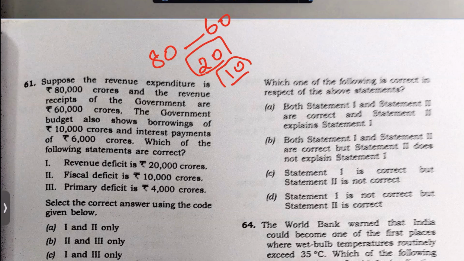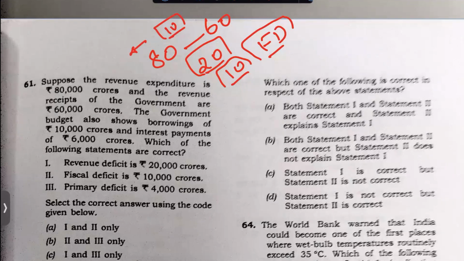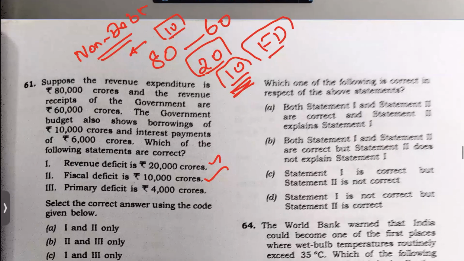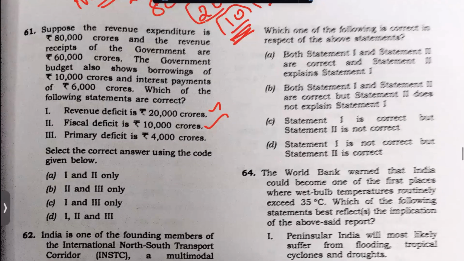Now you see the fiscal deficit. What is the fiscal deficit? If you see in this component, there can be 10K non-debt creating capital receipts. This 10K is actually debt creating capital, which is borrowing. So fiscal deficit is true. Revenue deficit, yes. See, look at it. 80 minus 60 is true. And whether 3 is true.